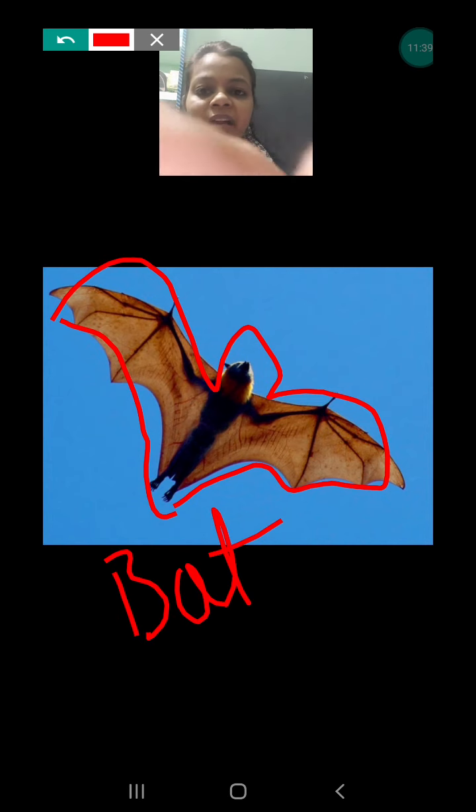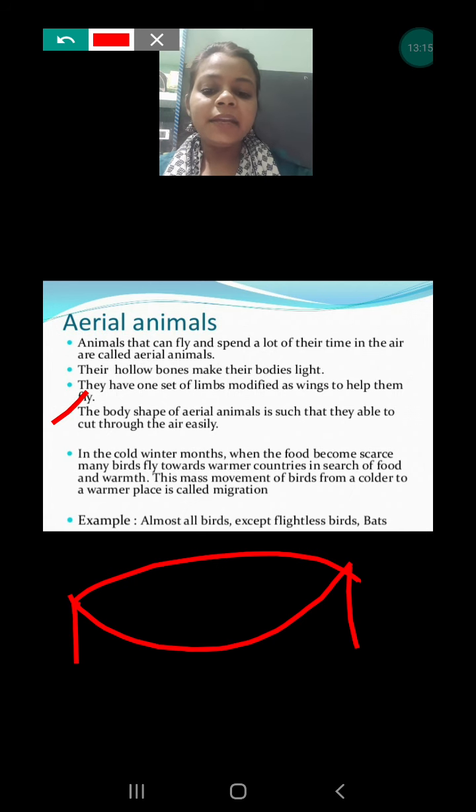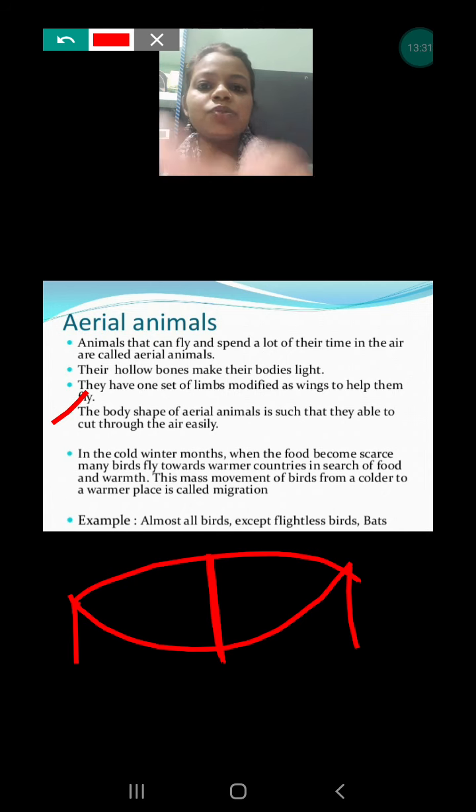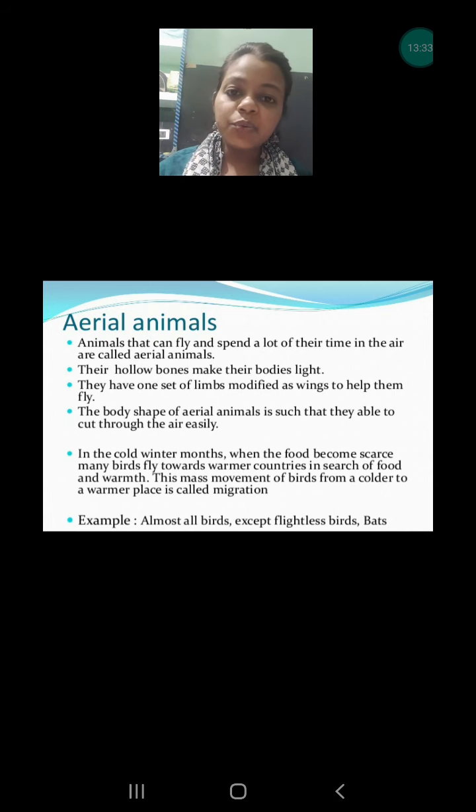Everyone see their shape. The shape of the bird is like a boat, which is narrow from front and back, and broader in between. This helps them to cut through the resistance of the air, and they can fly very easily. Next, their body is covered with feathers, which make them lighter, and it also keeps their body warm. So these are some of the adaptations that you have to keep in mind.